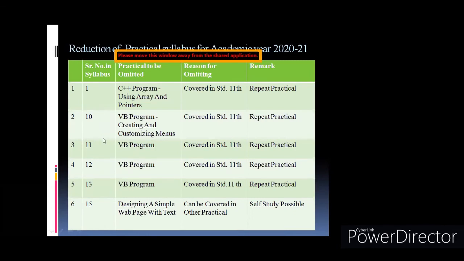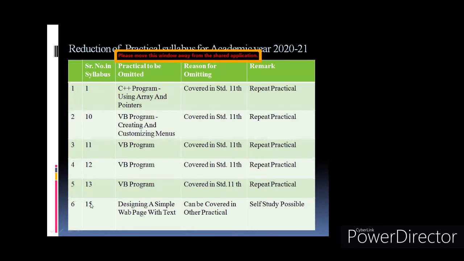Like in the practical slip, if you see, these are the serial numbers, that is 1, 10, 11, 12, 13, 15. These are the serial numbers in the board practical slip. So if you have the board practical slip, then practical number 11, 12, 13 of web, you can avoid that practical. Don't practice that. And mostly your teacher will not include these practicals in the journal also.